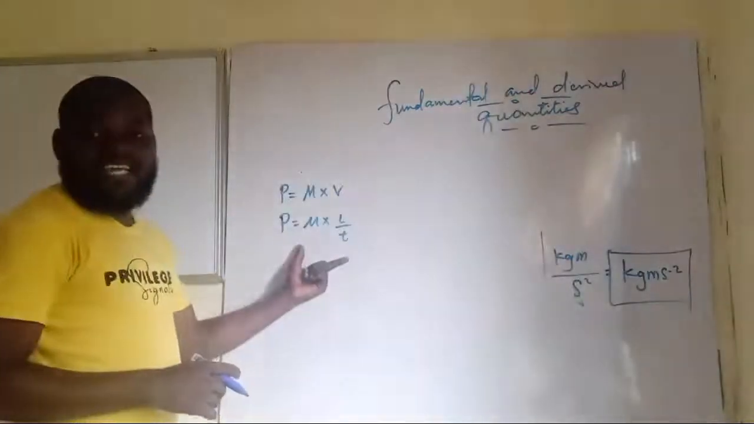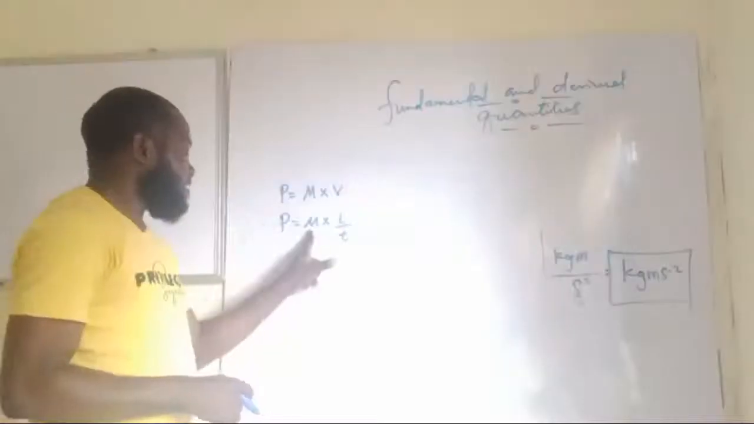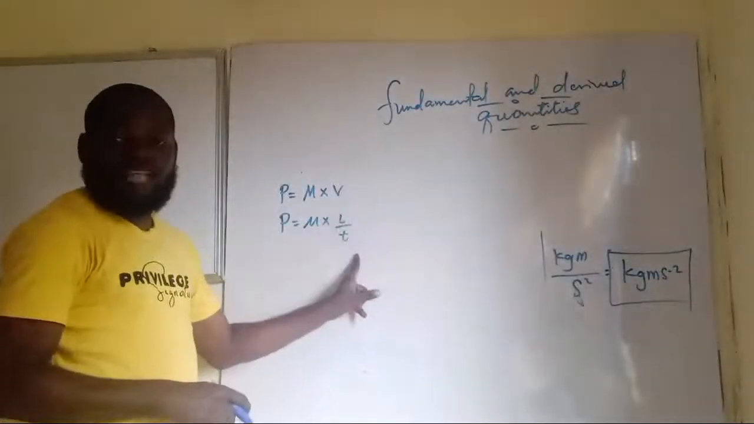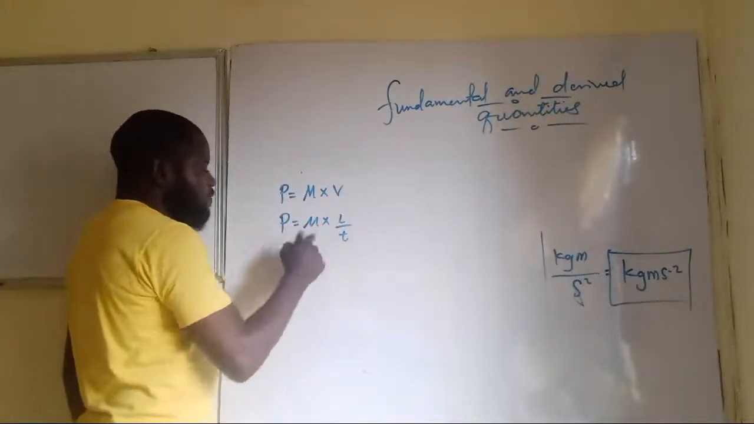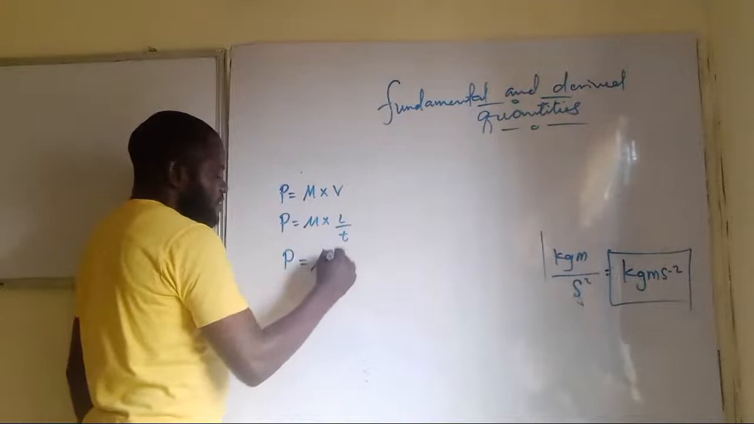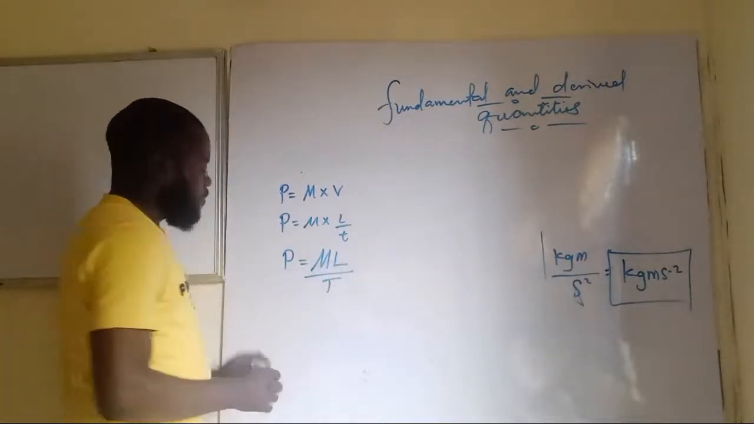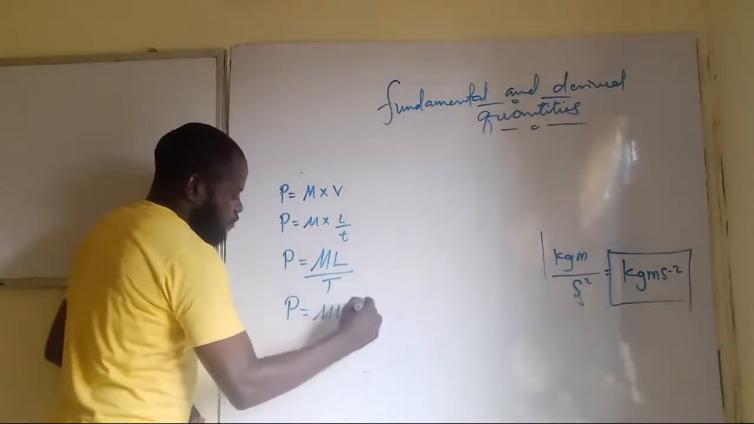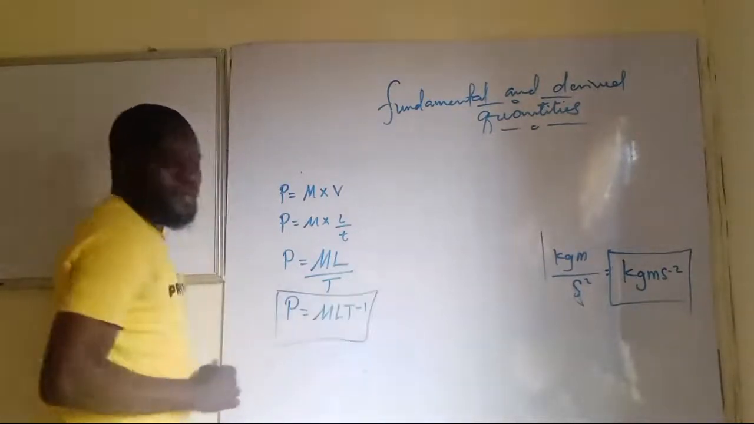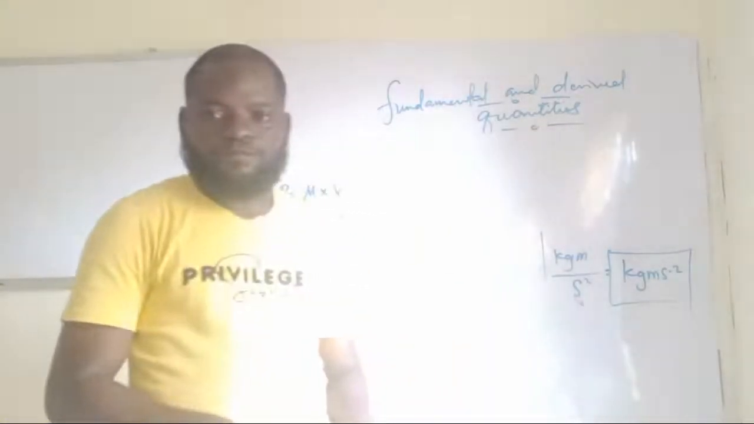So everything here now is a fundamental quantity. Mass is fundamental, length is fundamental, time is also fundamental. So if that is the case, momentum will become capital M times capital L over capital T. So we have substituted, right? So momentum will now become MLT raised to power minus 1. And that is the dimension formula for momentum.